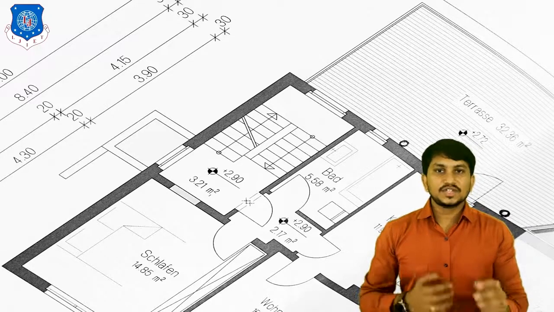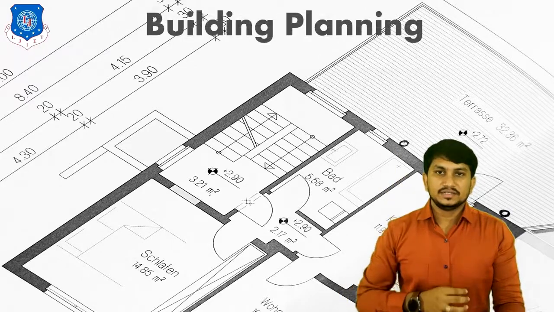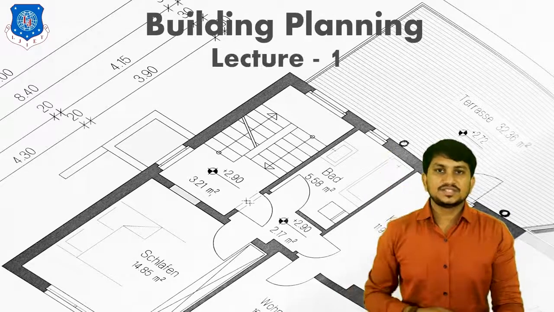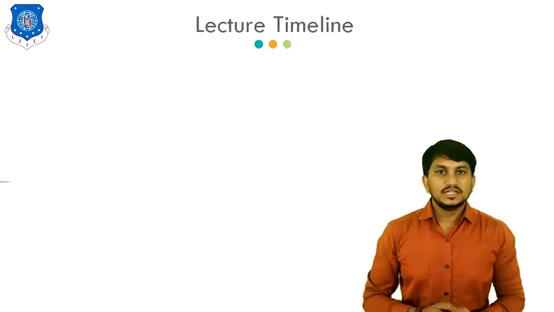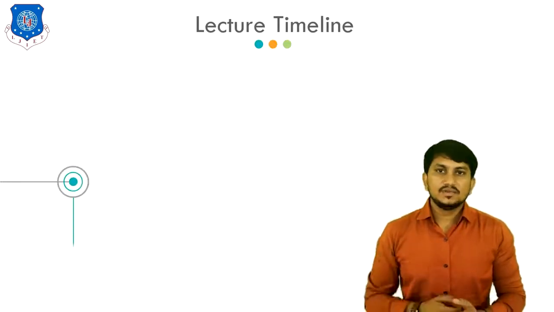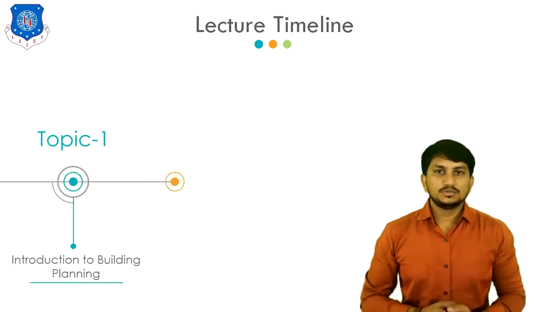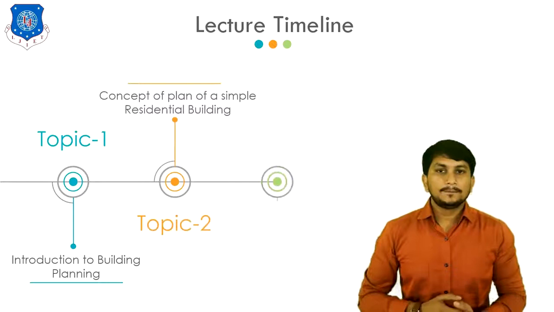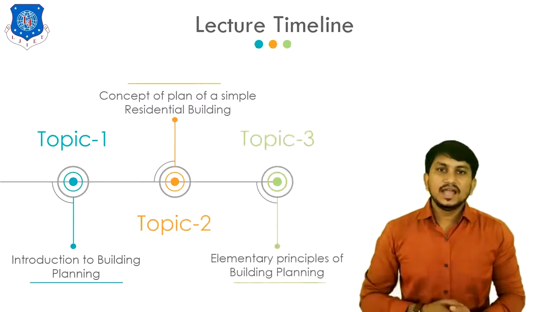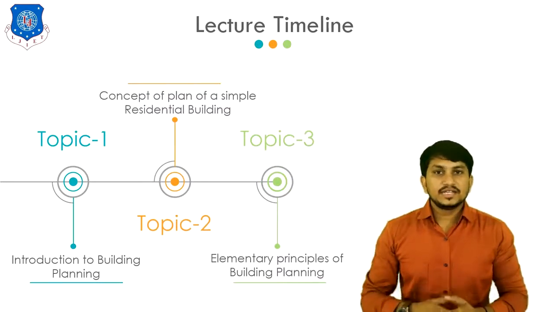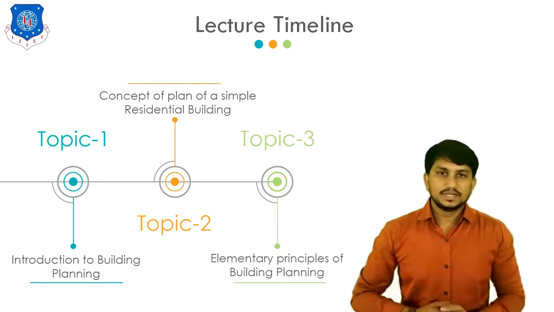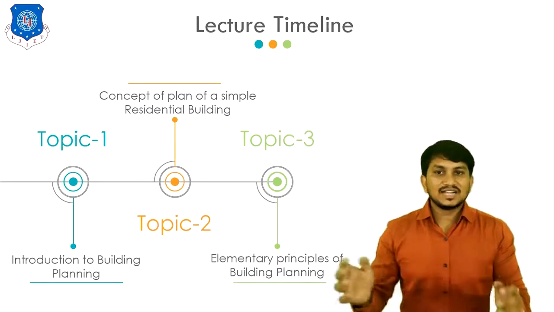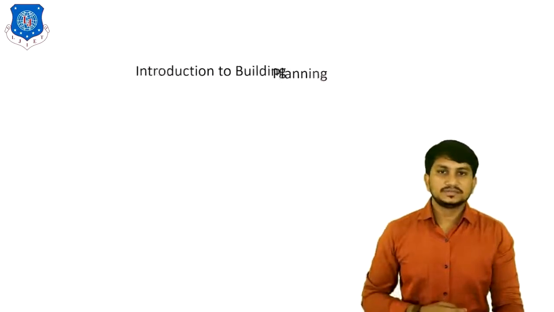Today we will start a new chapter, which is Building Planning. This is the first lecture of this chapter. In today's lecture we will cover three topics. First, we will understand about building planning. Second, the concept of plan of a simple residential building. And lastly, we will cover various elementary principles of building planning. So let's start with the introduction of building planning.